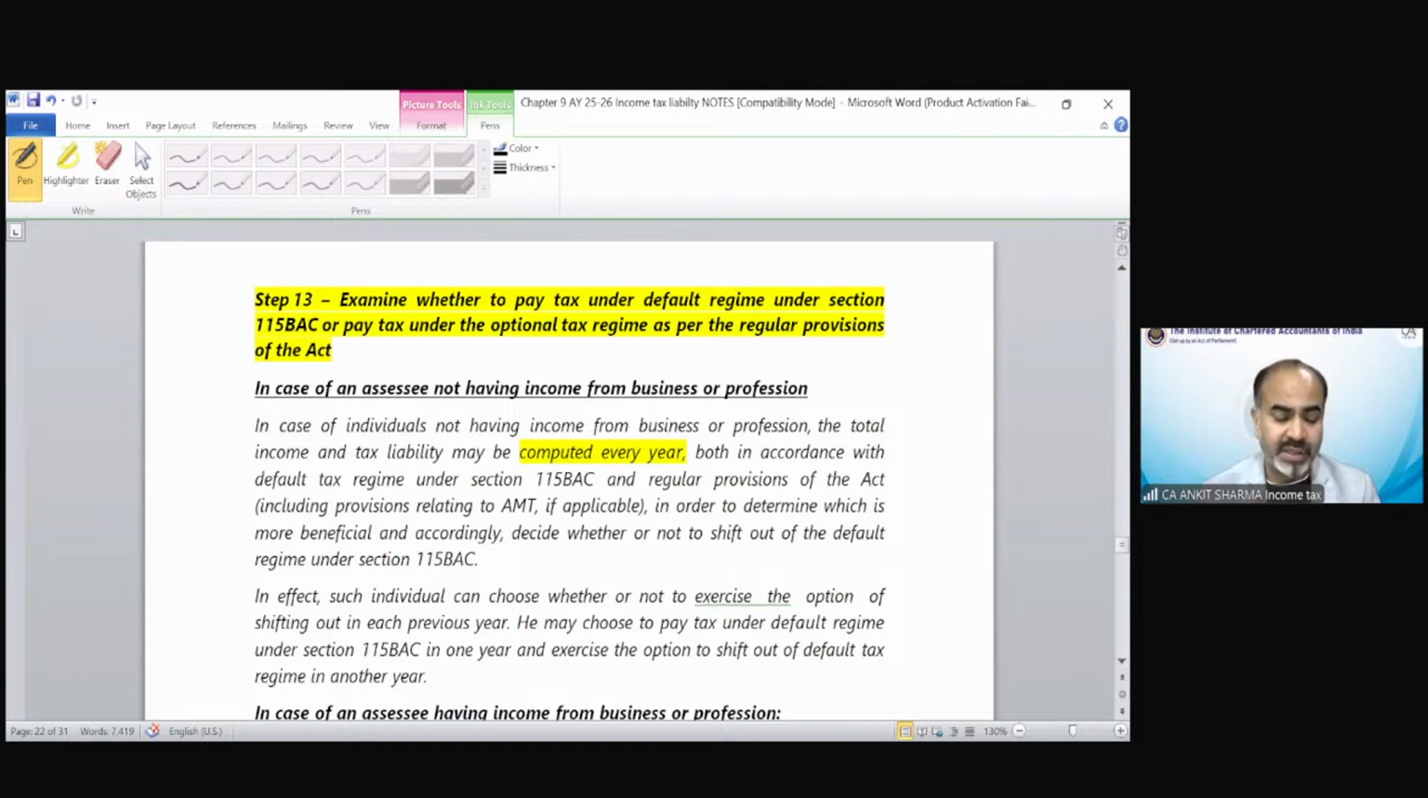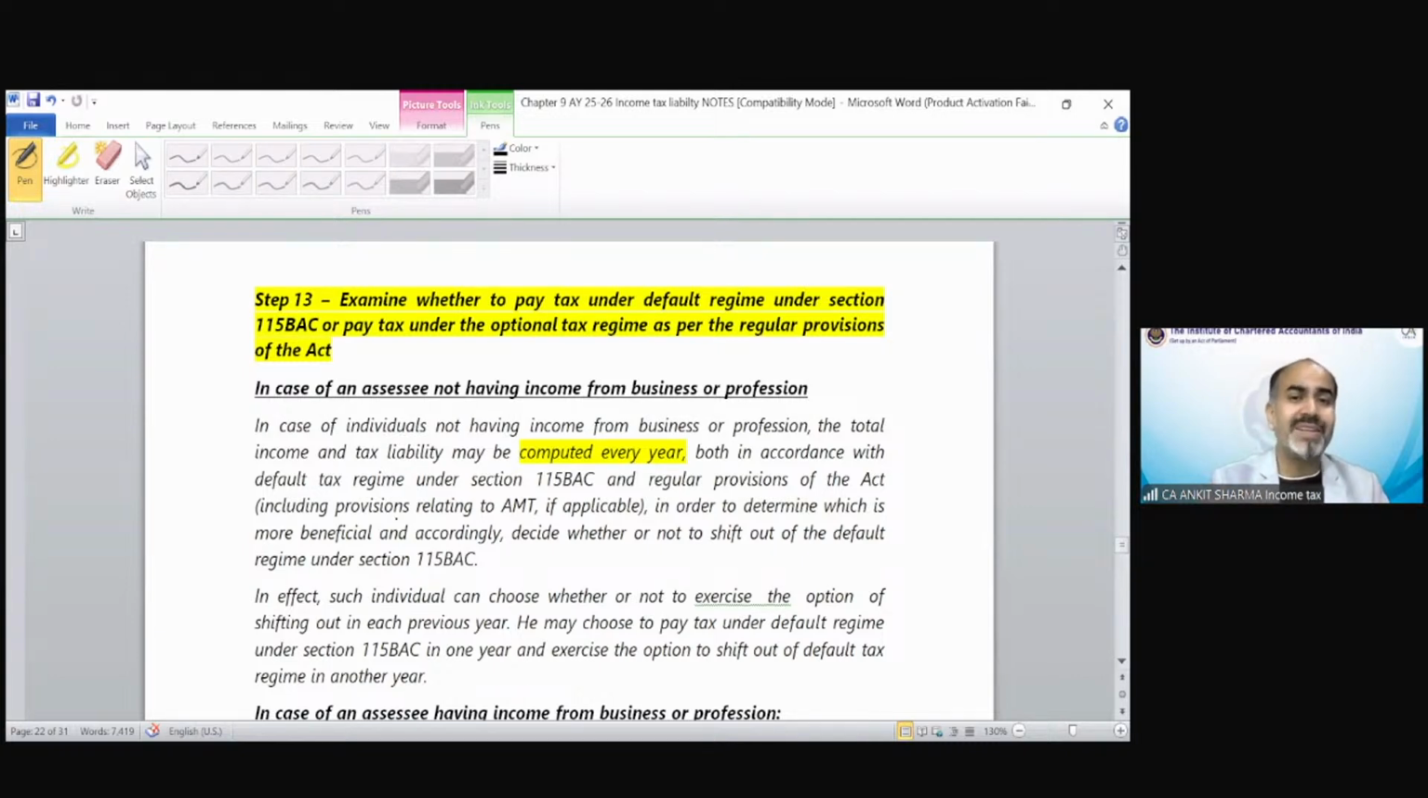But now the section explains one more thing. Can we change section 115BAC every year? Is it possible for an assessee that this year I want to pay tax as per default tax regime, and the next year I want to pay tax as per optional tax regime, and again in the next year I want to again pay tax as per default tax regime? So either this change of option is allowed or not allowed, that we are going to discuss in this provision.